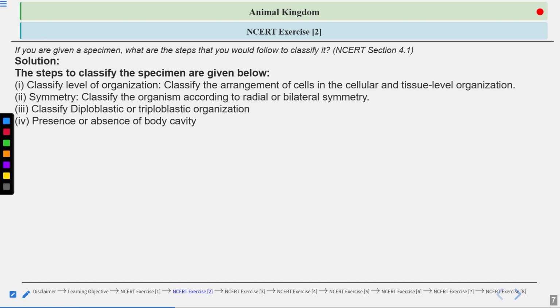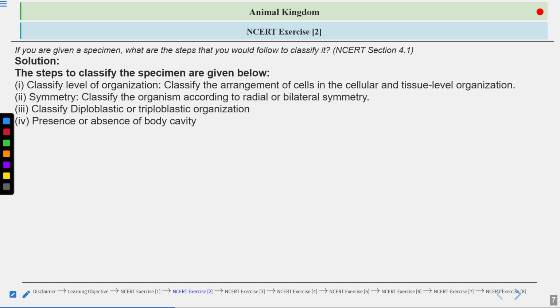Right? So the cavity is called a true coelom or eucoelom when it has a mesodermal lining on the body wall as well as the outer lining of the gut wall. Both are having the mesoderm layer. Then you say that this is a true coelom.